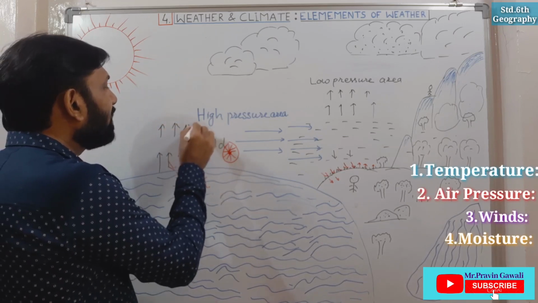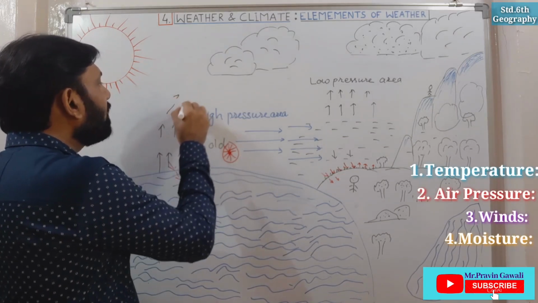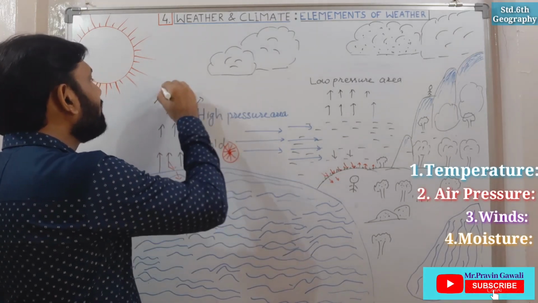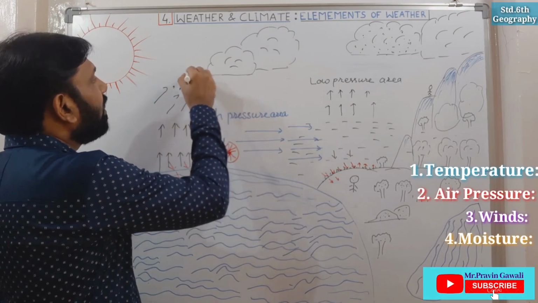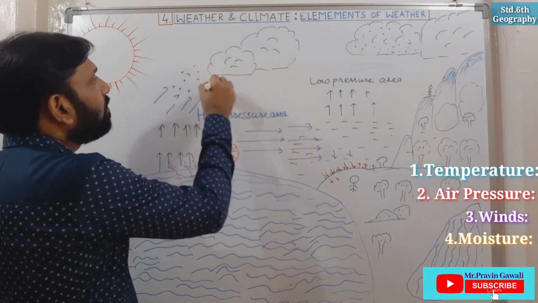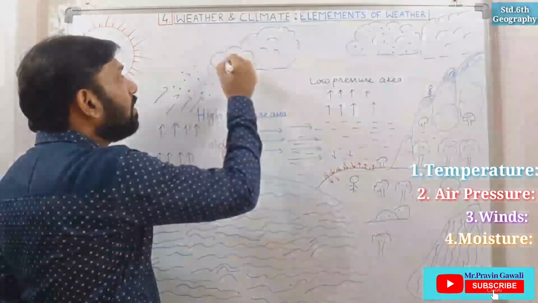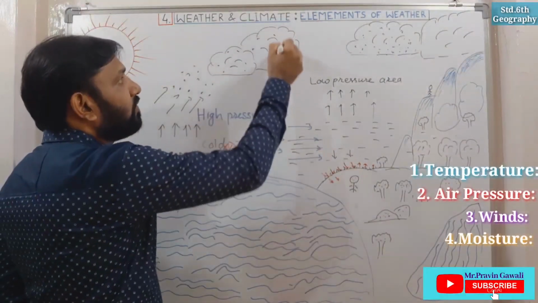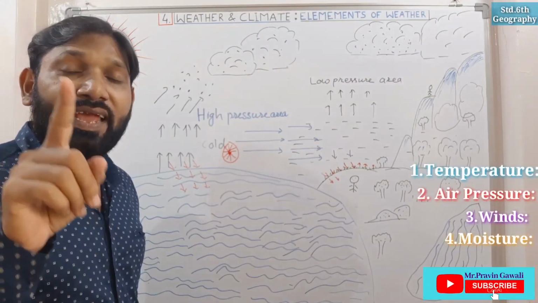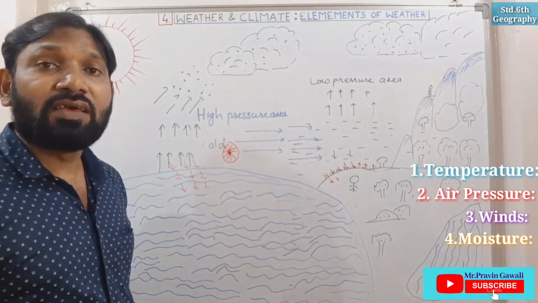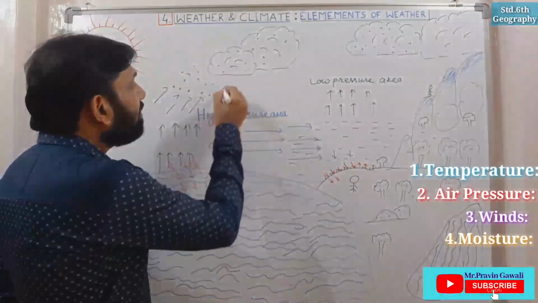When it goes up, what will happen? It will take with it what? Moisture. It will take moisture in the air. Okay, understood? And it forms what? Clouds. It forms clouds. The amount of vapor in air is called humidity. What do we call it? Humidity.